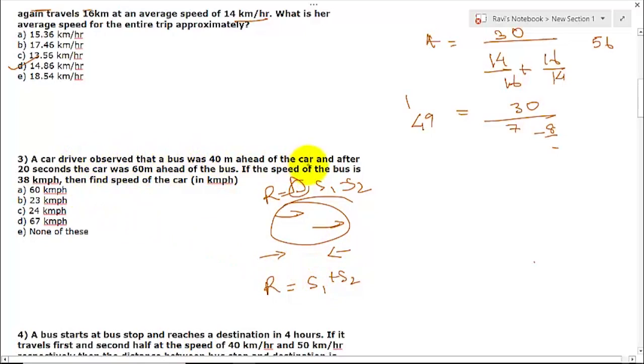Car observed that the bus is 40 meters ahead, and after 20 seconds the car was 60 meters ahead. So basically, how much does the car have to travel? 40 and 60, that is 100. Distance is equal to speed into time. So speed is how much? Relative speed. They are moving in the same direction, so it will be the difference. Now you want the solution in kilometer per hour, so let us divide by 1000 because it is in meters. Again, let us assume the speed of the car to be C, and the speed of the bus is given as 38. This all happens in 20 seconds, and we want it in kilometer per hour, so it will be 20 divided by 60 into 60. Okay, so this goes here.